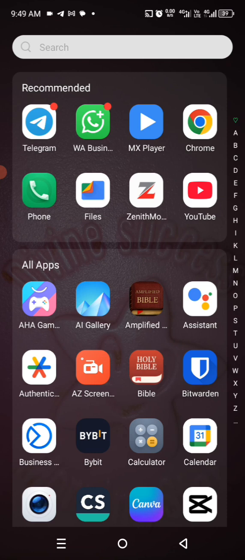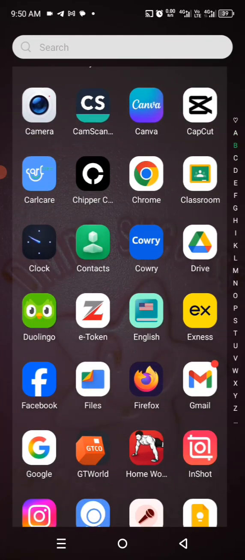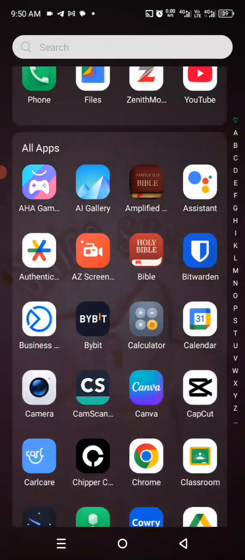So instead of recording with your default recorder, maybe getting .aac or .m4a, and having to convert it, we are going to download an mp3 recorder app. And it's very simple.